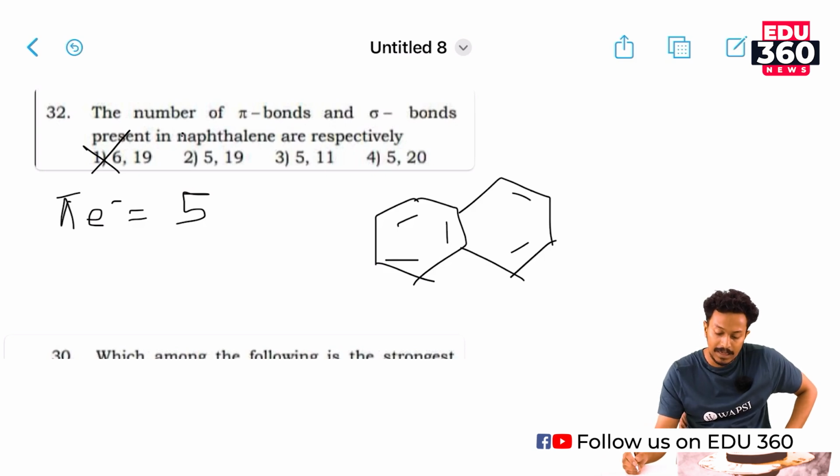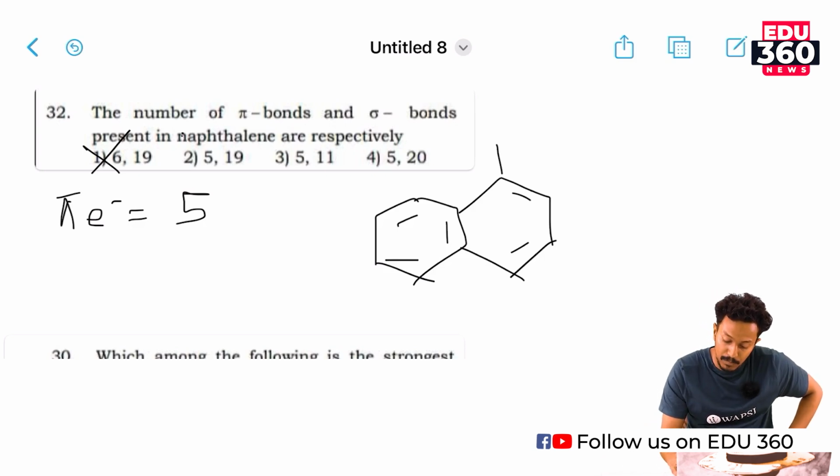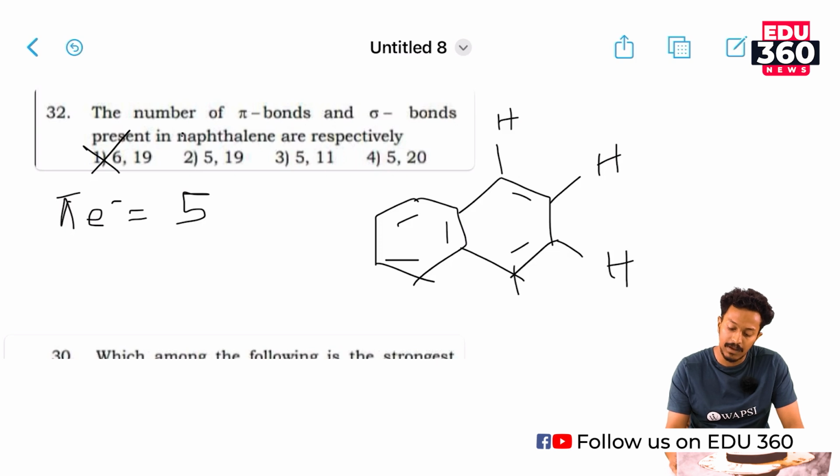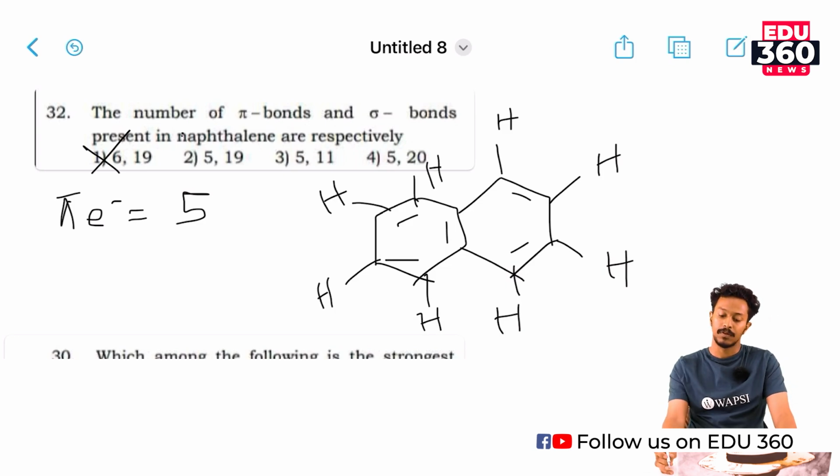Now we will be calculating the number of sigma bonds present in naphthalene. There is a hydrogen on every carbon present here, therefore there are 8 sigma bonds.